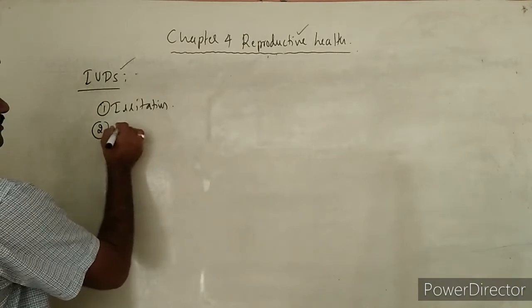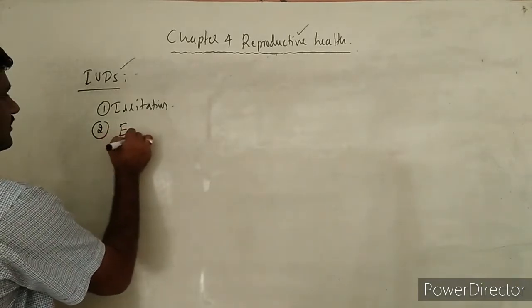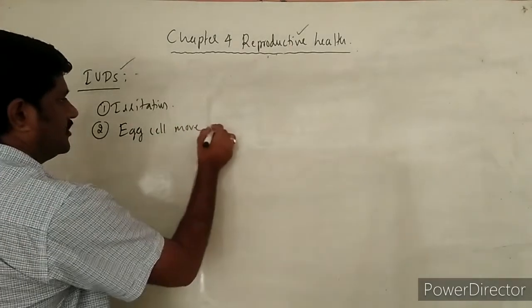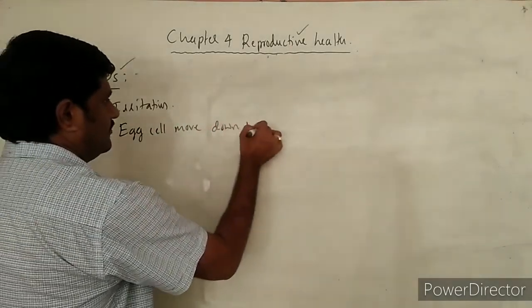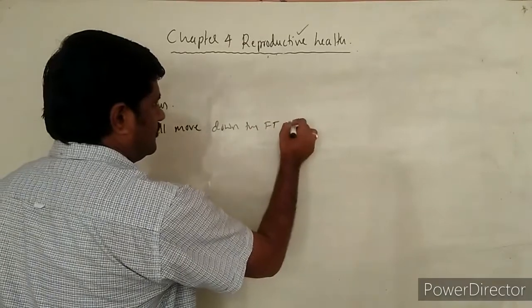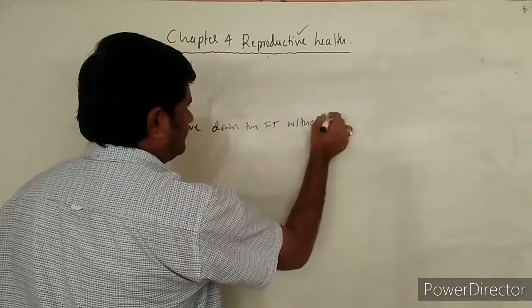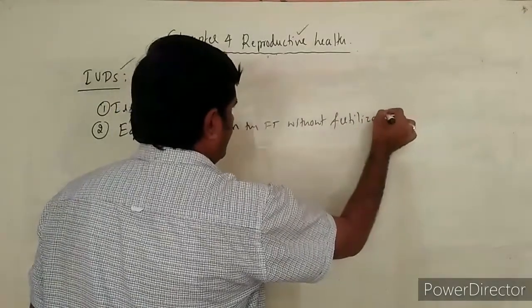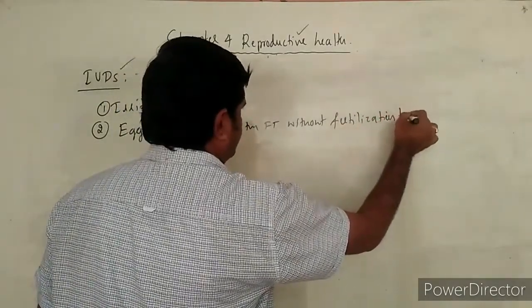So the egg cell may move down the fallopian tubes without fertilization or implantation.